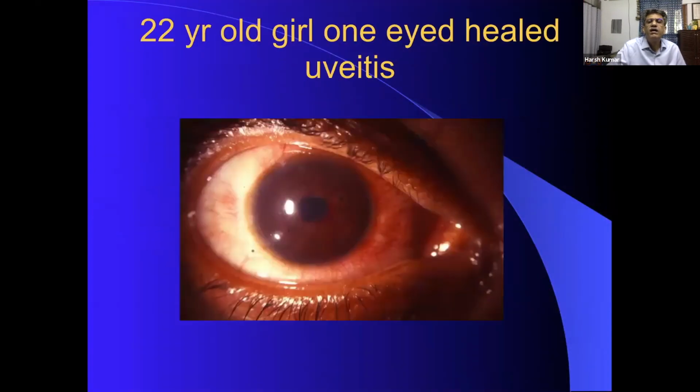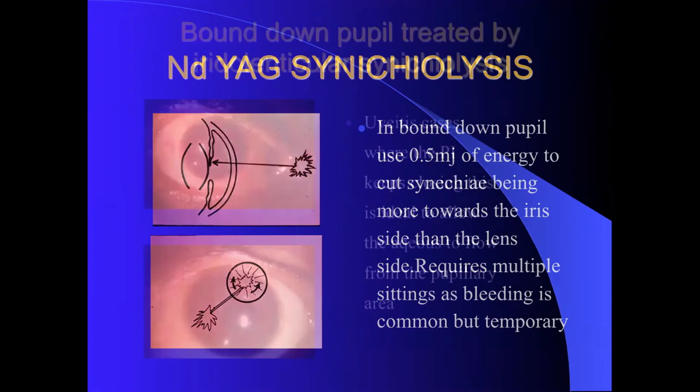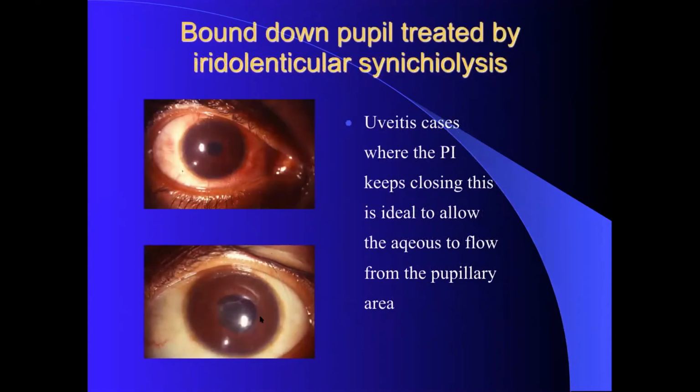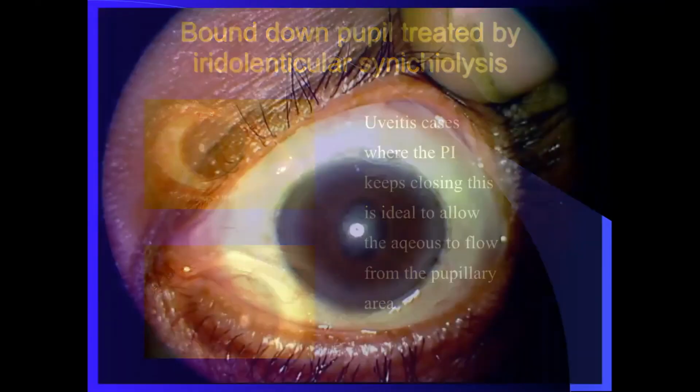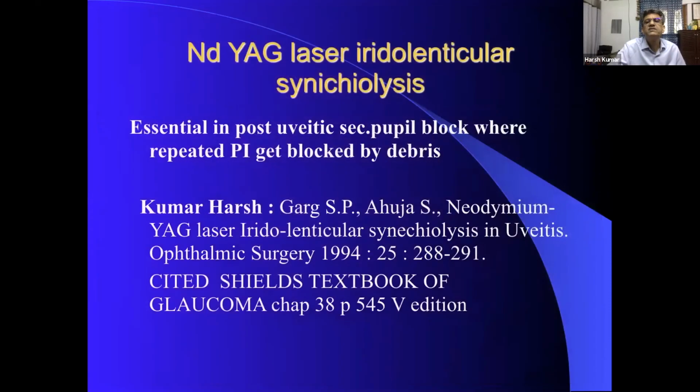And again, in cases of uveitis where you have done multiple iridotomies which are failing, you can actually do a technique known as iridolenticular synecholysis. 0.5 millijoules of energy is applied with YAG, and you go on all sides in multiple sittings, hitting the synechia and not the lens, trying to be away from the lens, and you can open up the pupil like this. So a broad pupil like this can be opened up easily like this.